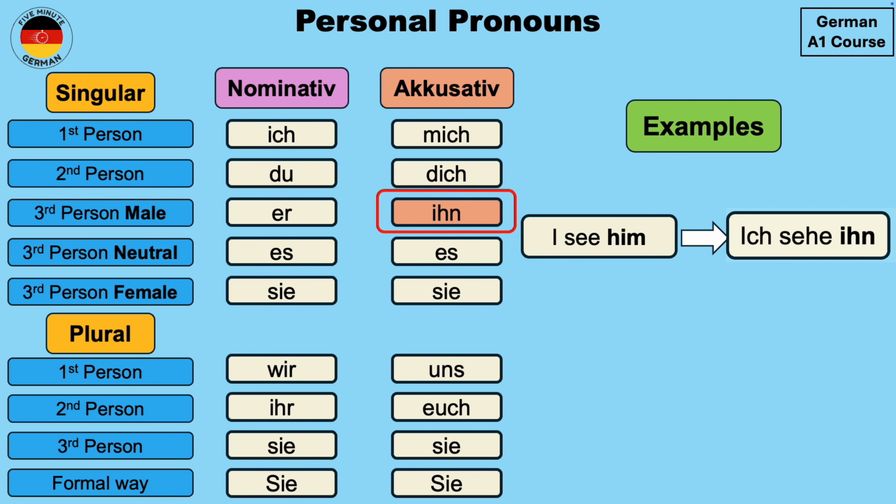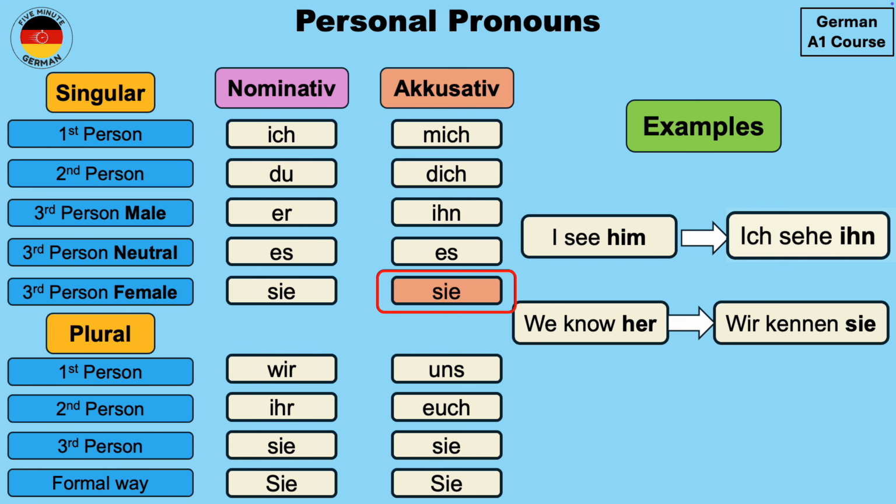So ihn is the third person masculine accusative personal pronoun in singular. The second example, which was we know her, this will become wir kennen sie, where sie is the third person feminine or female accusative personal pronoun.